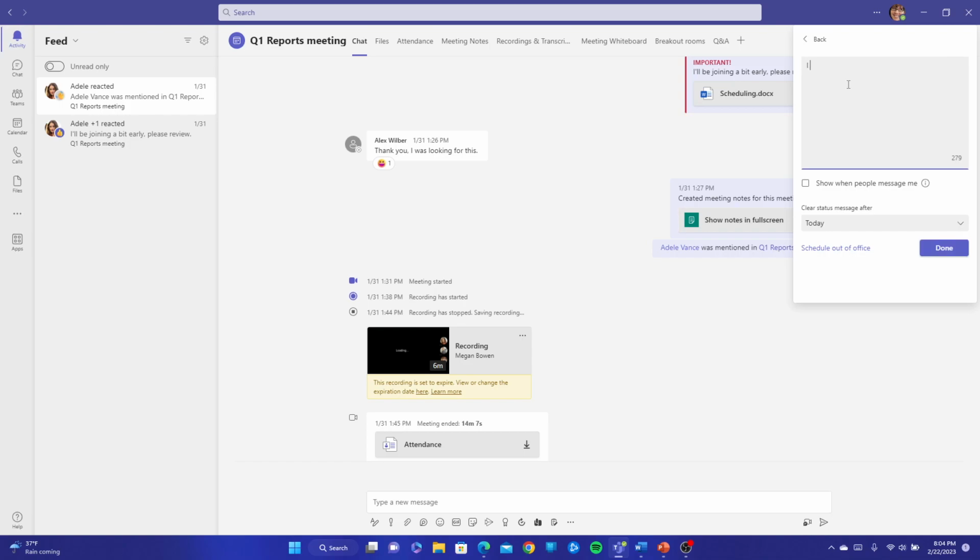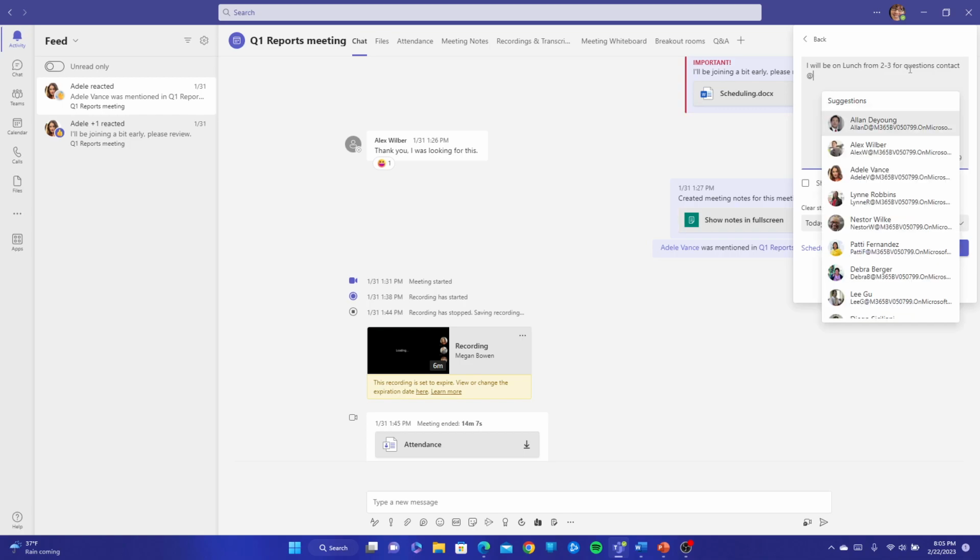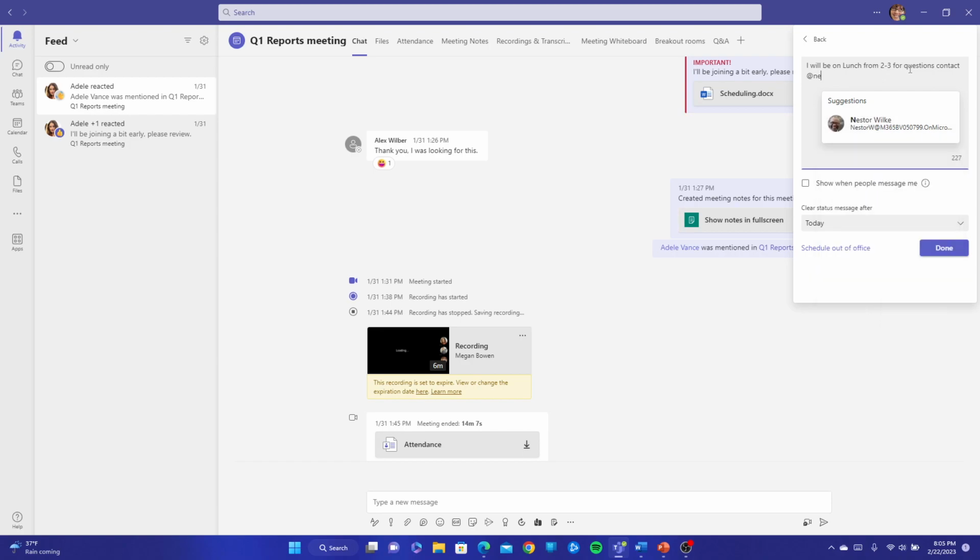For example, I will be on lunch from 2 to 3. Let's go ahead and just fix that real quick. For questions, contact, and this is my favorite part here, you can @mention any of your coworkers. So, for example, I can put @Nestor over here, and as I'm writing his name down, his name will pop up from the Active Directory here. I can click on Nestor here. He'll receive a notification stating that I put him on my status message. And if anybody comes to my profile, they'll receive this message.